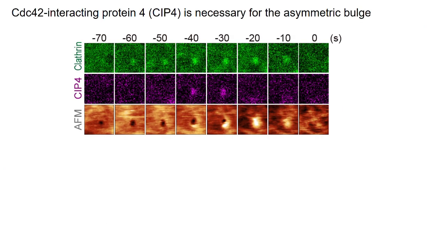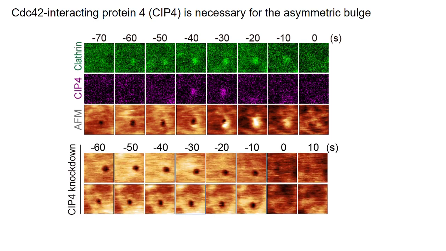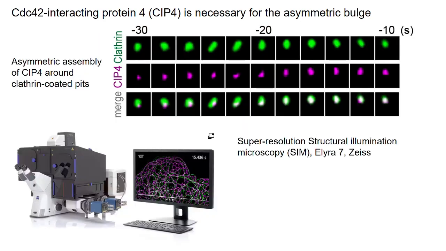Further investigation revealed that a classic endocytic protein, CDC42 interacting protein 4 or CIP4, is necessary for the asymmetric closing. CIP4 was recruited to the clathrin pit before complete closing, which correlates well with the formation of the membrane bulge. Decreasing the endogenous level of CIP4 severely impaired the formation of the asymmetric bulge. Super-resolution microscopy revealed that the assembly of CIP4 around the clathrin pit is also asymmetric.